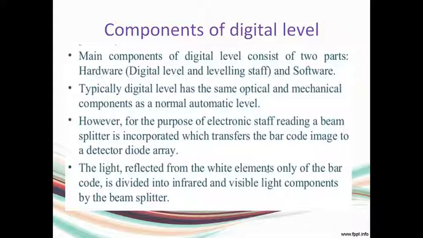So this will be having a beam splitter, the purpose of which is to read the electronic staff reading, and it will be transferring the barcoded image, and we can use some software in order to decode that reading, and we can hence find the elevation of the points while conducting the leveling using this particular instrument.